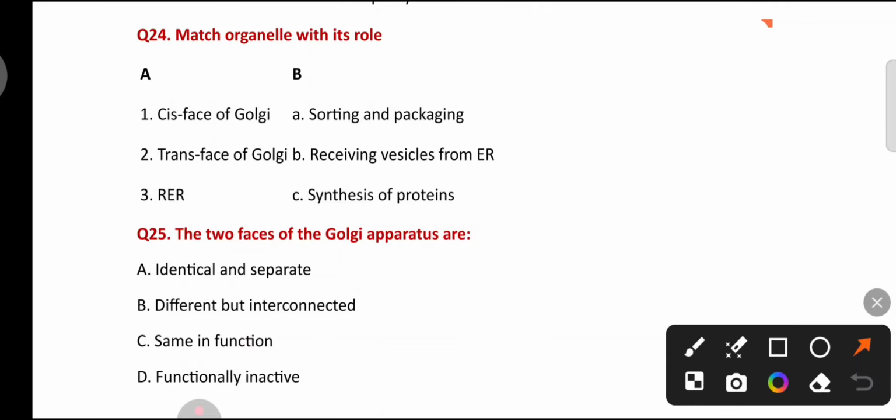Match organelle with its role. Cis phase of Golgi is receiving vesicles from endoplasmic reticulum. Trans phase of Golgi, sorting and packaging. Rough endoplasmic reticulum, synthesis of protein.